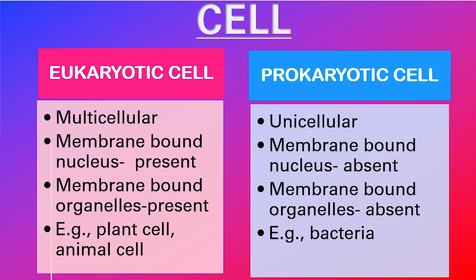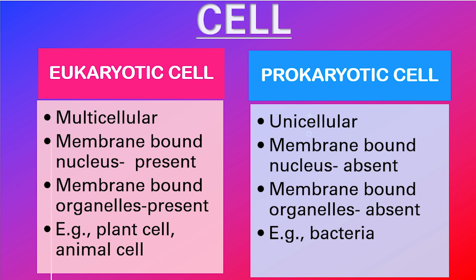In the eukaryotic cell, the genetic material is contained within this true nucleus, while in the prokaryotic cell, the genetic material is not membrane bound. It is stored inside a region called the nucleoid. The eukaryotic cell contains organelles that are bound by membrane, while the prokaryotic cell does not possess membrane-bound organelles. Plant cells and animal cells are examples of eukaryotic cells, while the bacterial cell is an example of a prokaryotic cell.